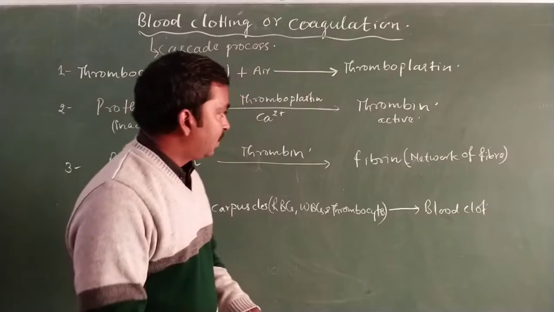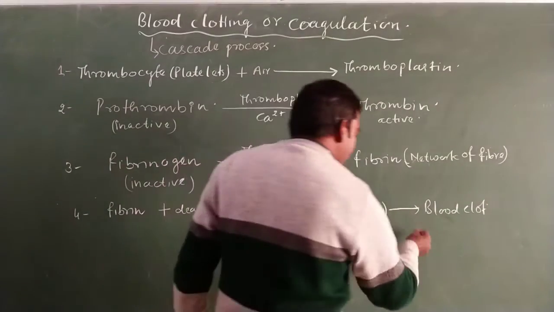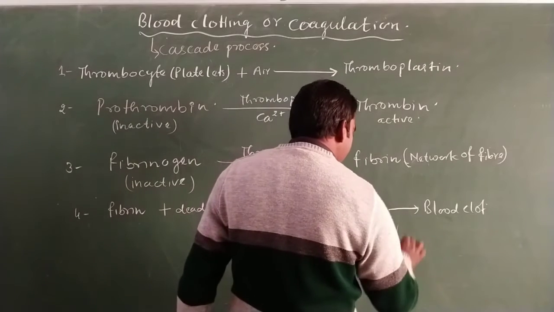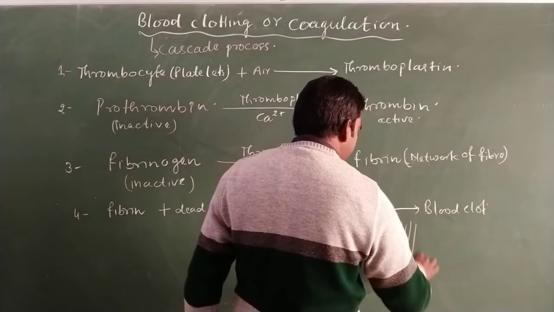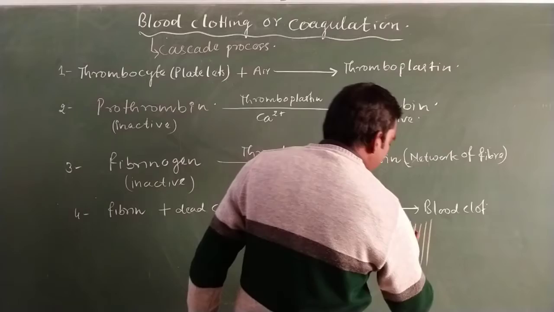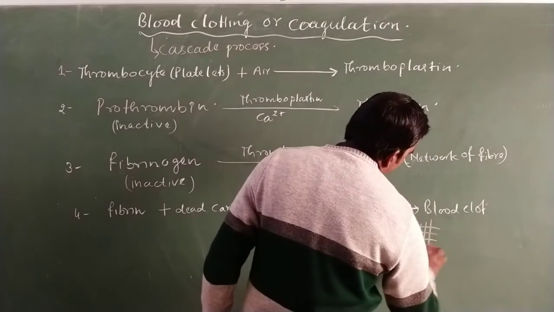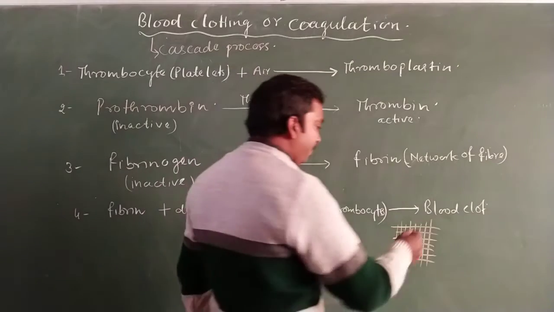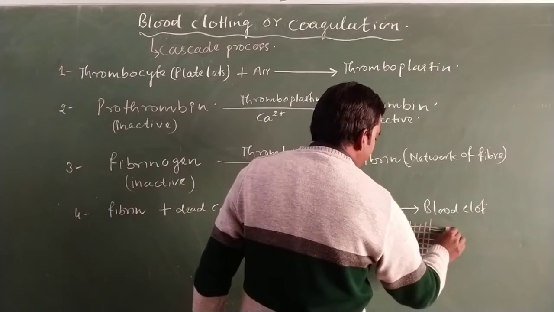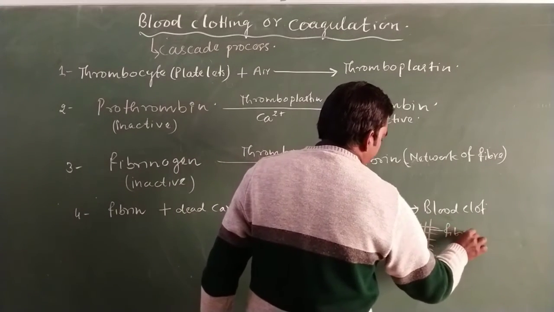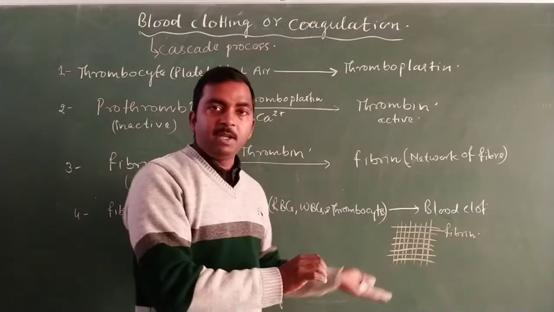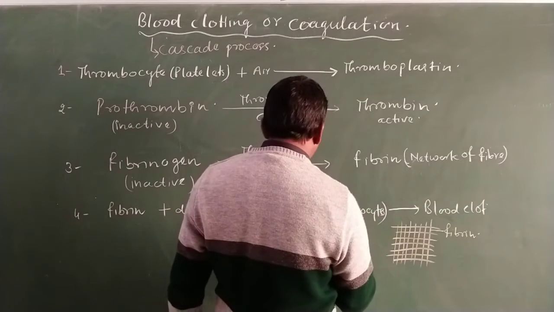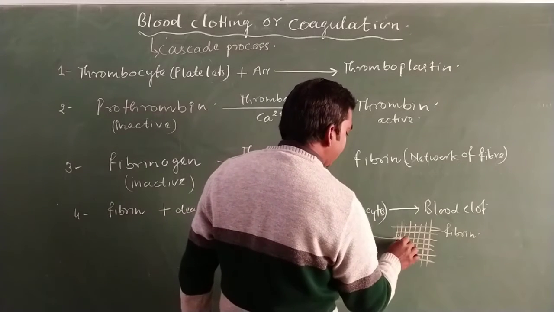So the fibrin makes a thread-like structure, a network of fibers, something like this. This is the network of fibrin fibers. And in this fibrin network, the WBCs, RBCs and thrombocytes get entangled.